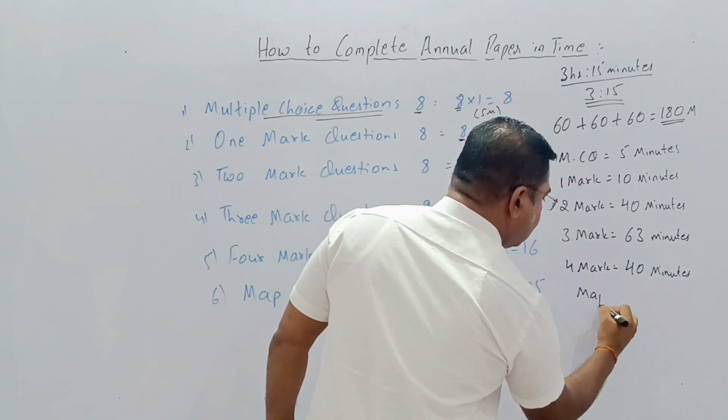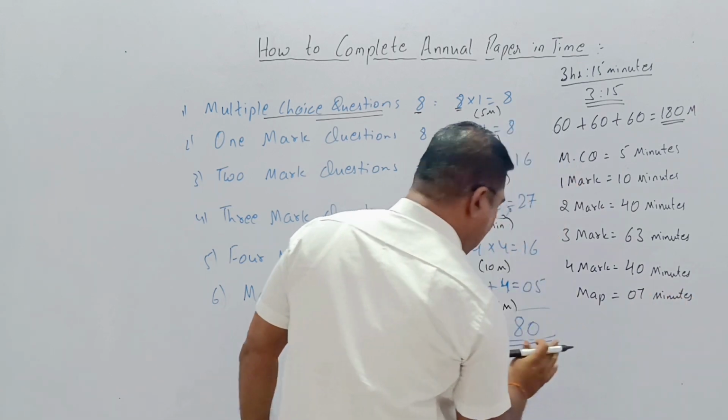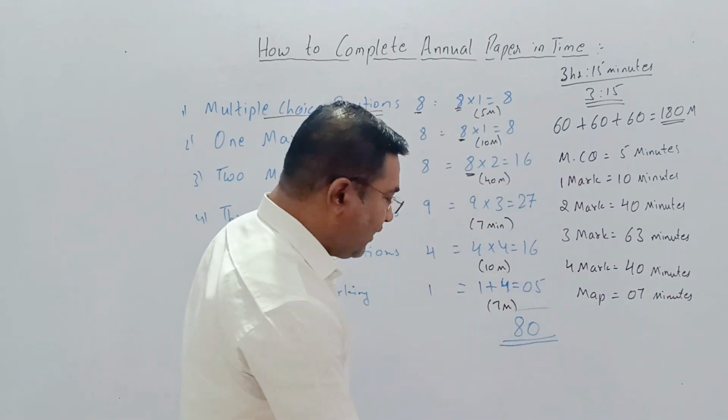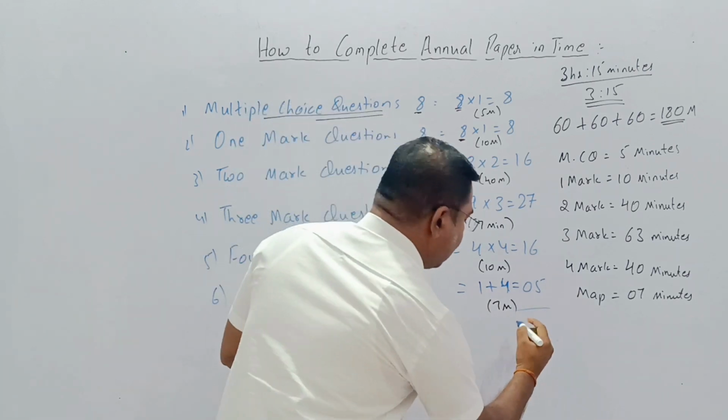So the map is equal to 7 minutes. 7 minutes is being given for the map.